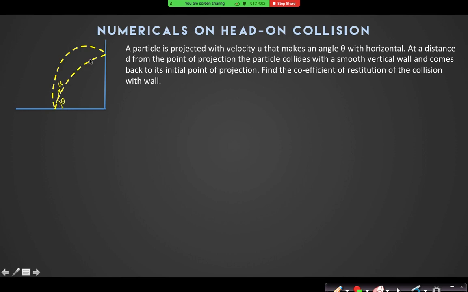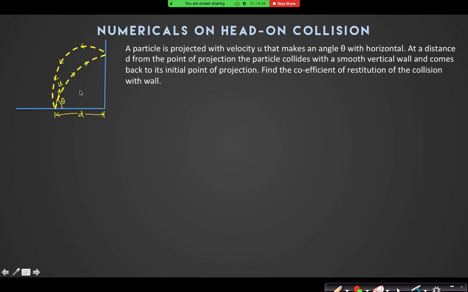This is the initial position. This is the initial path, and then it again hits the wall and comes back in this path. Right? And this distance is d. From this data, can you calculate what is the coefficient of restitution here?